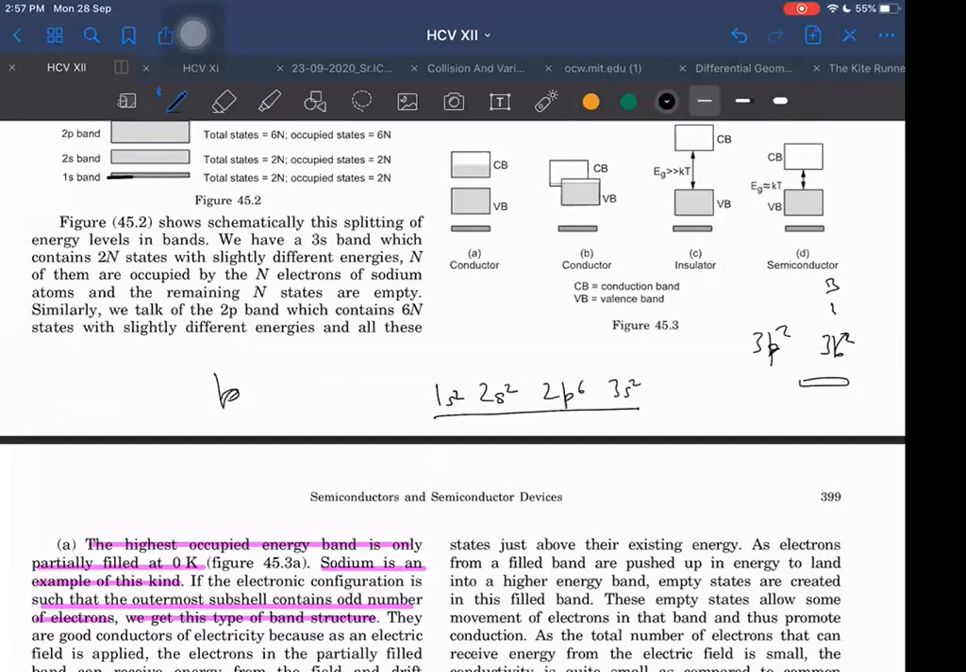Within p also, can the energy change or not? No sir, they are degenerate orbitals. Hund's rule: all are degenerate in p and they don't change the energies. First they occupy the degenerate orbitals, and again they will pair up with anti-spin.